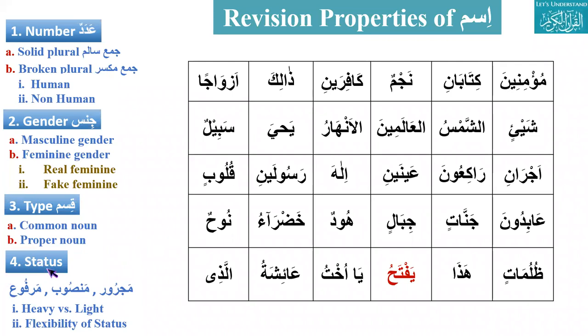all nouns are usually dealt with as common nouns, except there are some things we have to treat as proper. All names are proper, and there are reasons for that. Status: they have majroor, marfu, mansoob status. And also we have a status of heavy and light. And flexibility, yes, and we have discussed that.